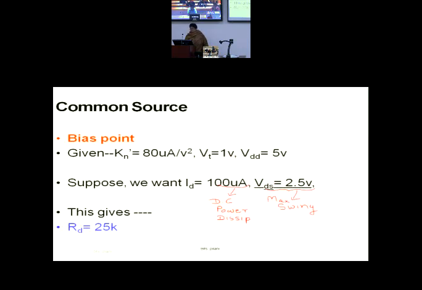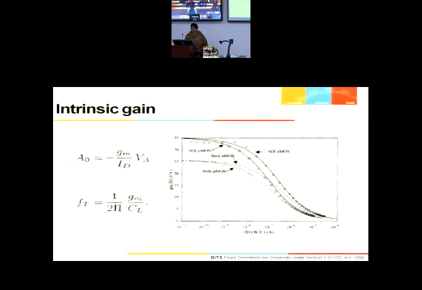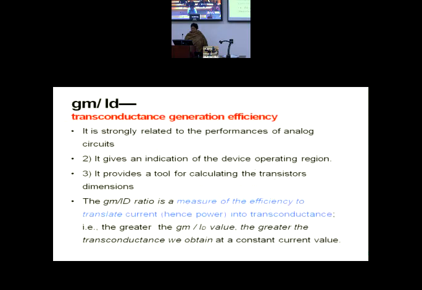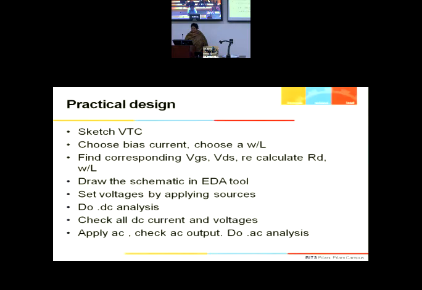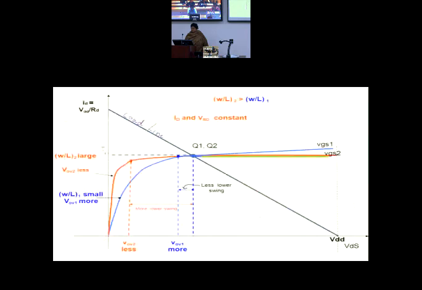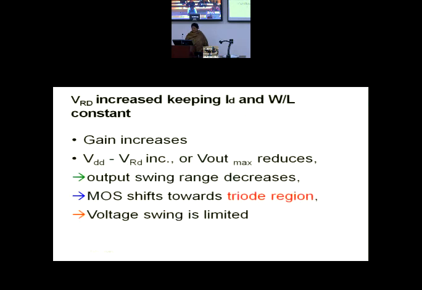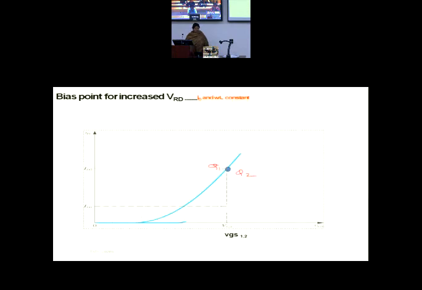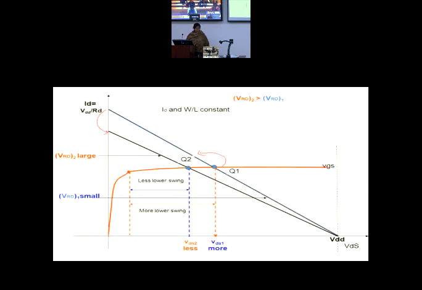And then let us, as I said, all these things I have basically computed. How do you design? I computed the Q point locations. The concept of load line, that also I covered in the last class: how to locate the Q point and how the Q point shifts the moment you change one of the parameters, either W by L or bias current or the power supply voltage or the load.